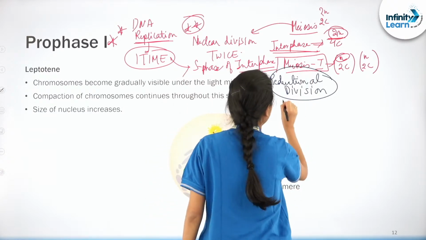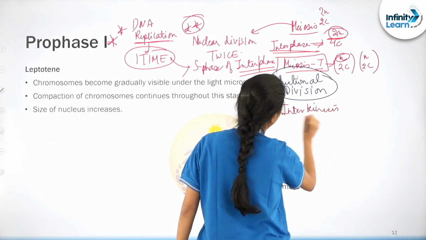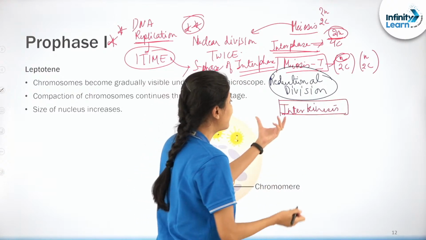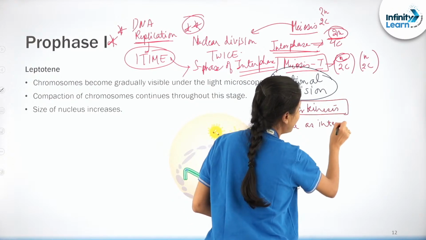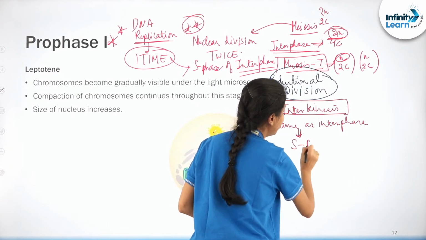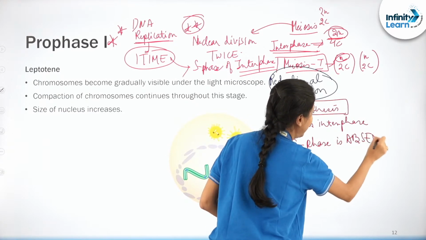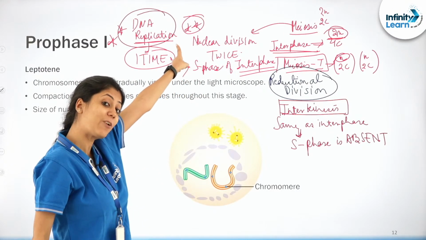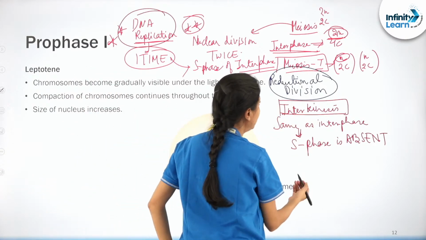Now after meiosis 1 there is interkinesis, right? What is interkinesis? It is same as interphase, but what is the difference then? Why is it called interkinesis? The only difference is in this interphase S phase is absent. यहाँ पे S phase नहीं होता, और S phase नहीं होने की वजह से DNA replication सिर्फ और सिर्फ एक ही बार हो रहा है. क्लियर? अब देखो बेटा, नीचे आते हैं.